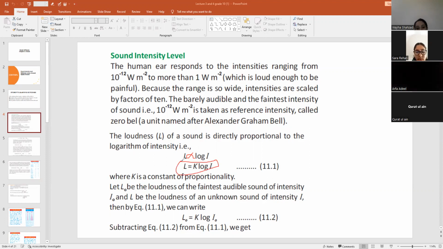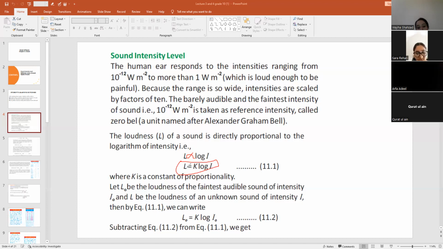And this loudness of sound is unknown. We don't know what the loudness is, because everybody has a different intensity, right? So corresponding to this equation, we will derive another equation by relating this equation.